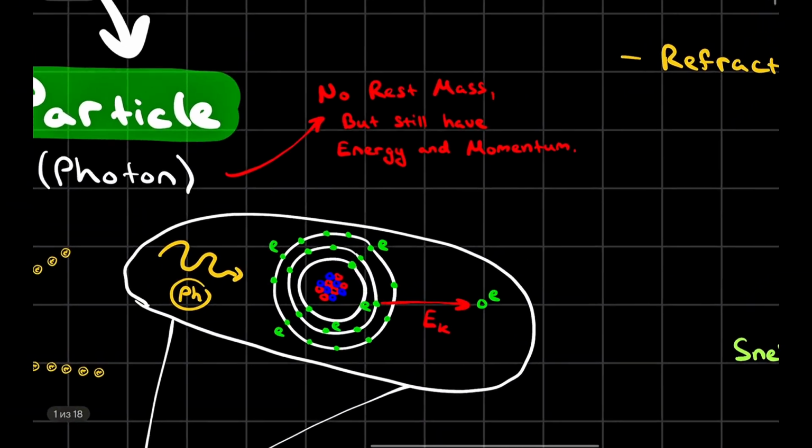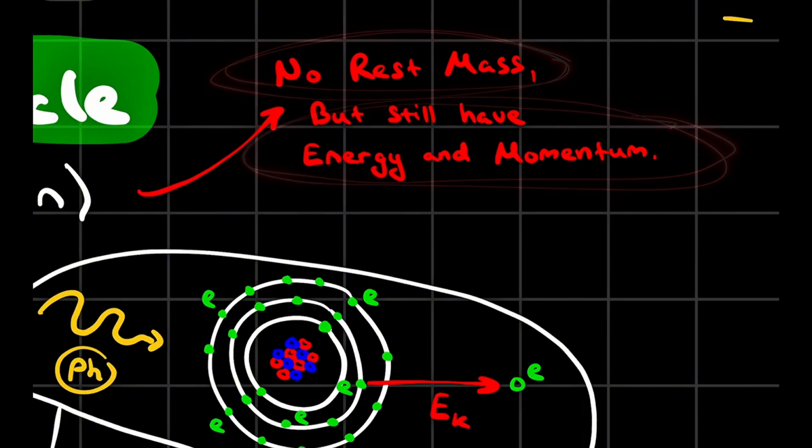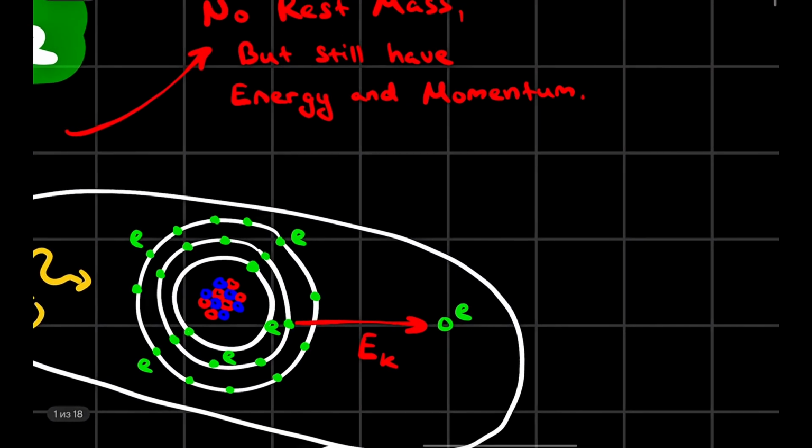This particle has no rest mass, but still has energy and momentum, which means that while not moving, a photon does not have any mass. Its mass equals 0. But what does it mean? Does rest mass mean that light might have some mass while moving?